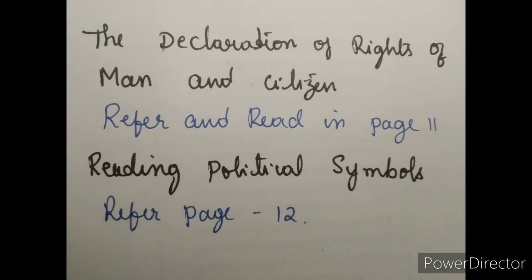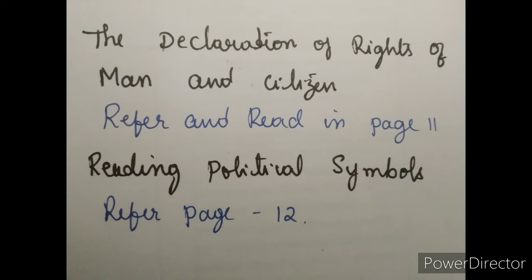For the maintenance of the public force and for the expenses of administration, a common tax is indispensable. It must be assessed equally on all citizens in proportion to their means. Since property is a sacred and inviolable right, no one may be deprived of it unless a legally established public necessity requires it. In that case, a just compensation must be given in advance.